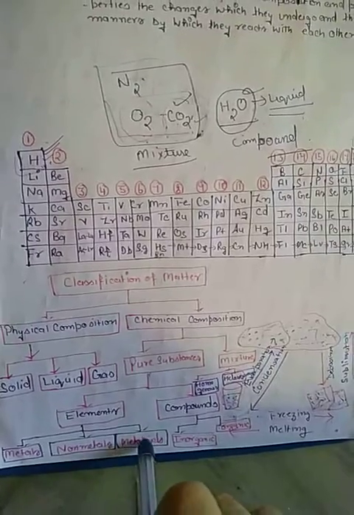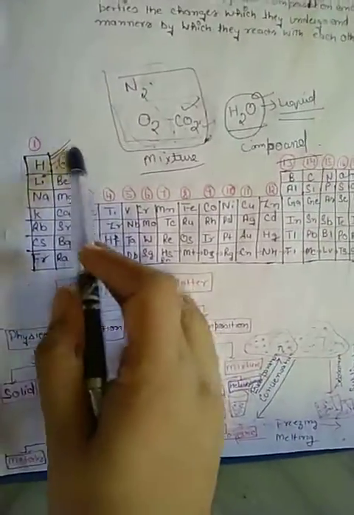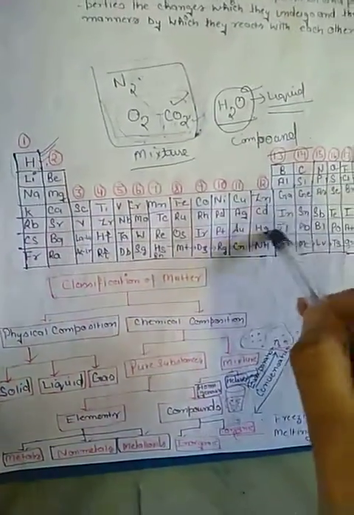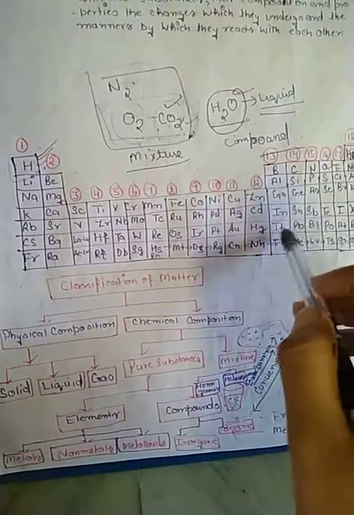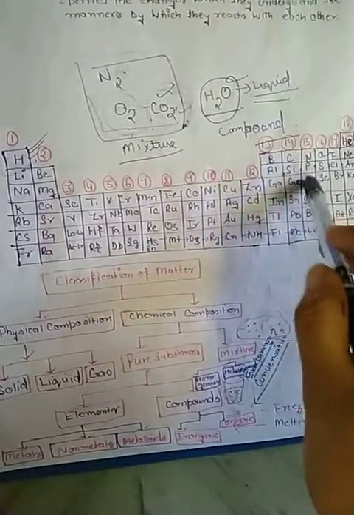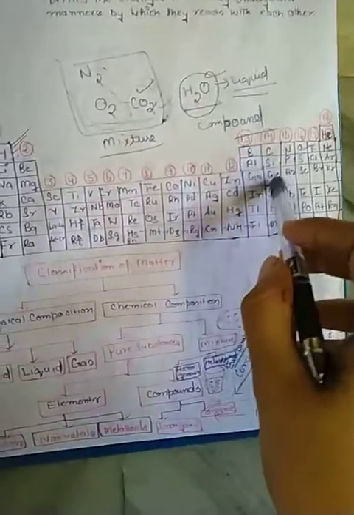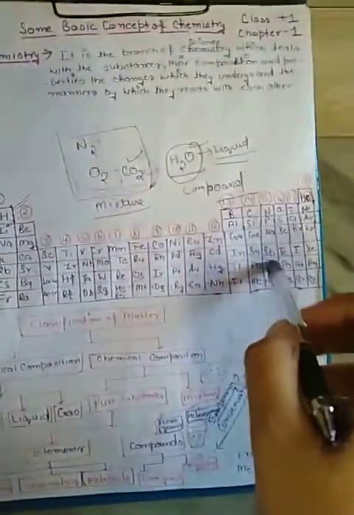Elements are divided into metals, non-metals and metalloids. These on the left hand side of the periodic table are metals. On the right hand side of the periodic table are non-metals, and in between the metals and non-metals there are metalloids. They have both metal and non-metal characters.